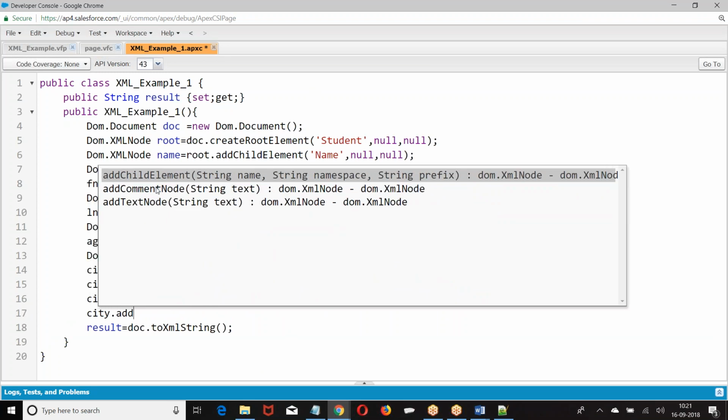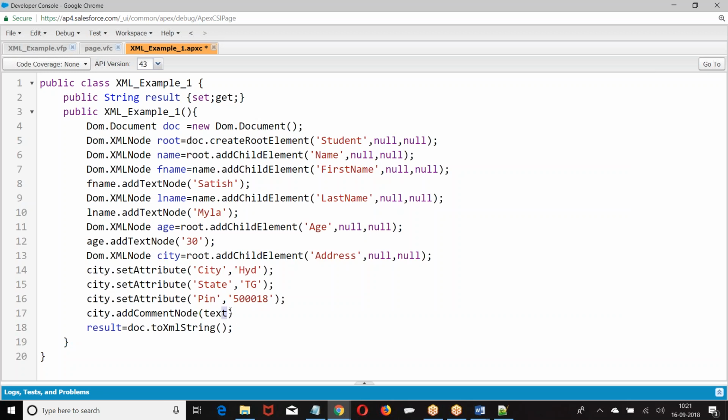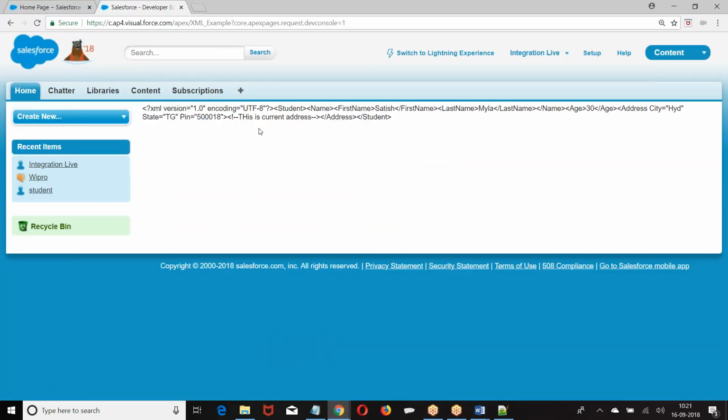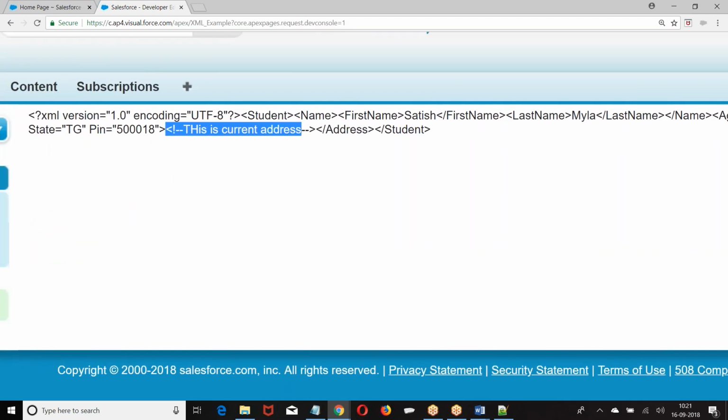Add comment. At max, what we can do? Add comments. So what are the functions we have? Create a root element, add a child element, add the value, set the attribute, set the comments. Go back. So what we have? We got a comment. This is current. I hope everyone is good. Right? Create a root element, take that node, for the node add the child elements, add the text node, pass. I hope you are good with this.